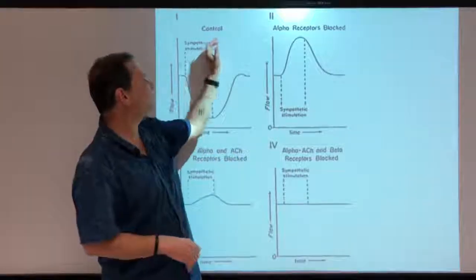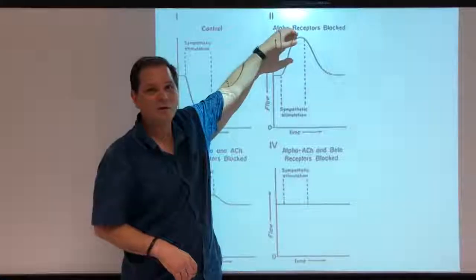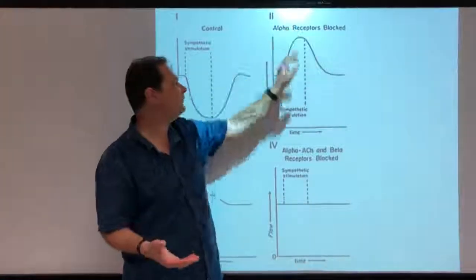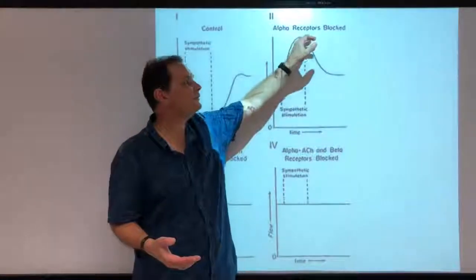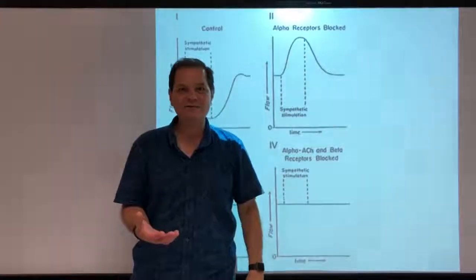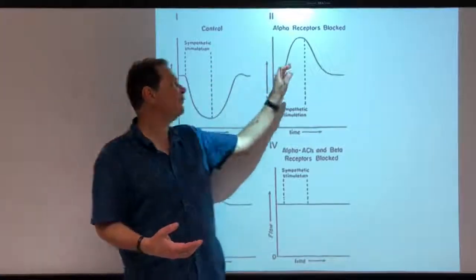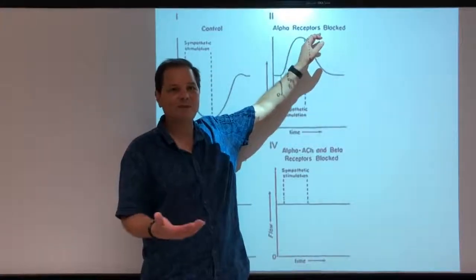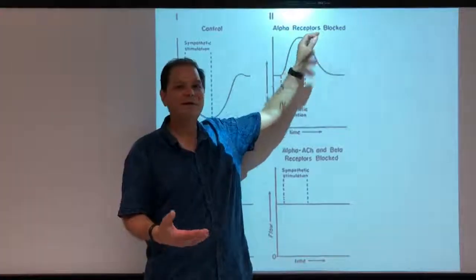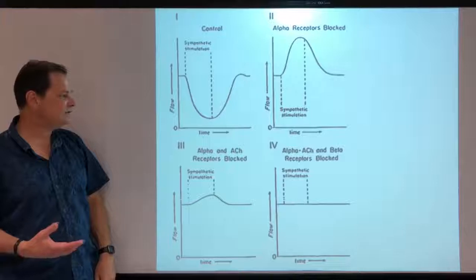Now we stimulate our sympathetic nerve, and we have an alpha blocker on board, which is blocking the alpha 1 and the alpha 2, and now look, flow goes up. We get an increase in flow, which means we have vasodilation now. So our alpha receptors were causing this constriction, and without them active, we get vasodilation. What's the vasodilation due to?